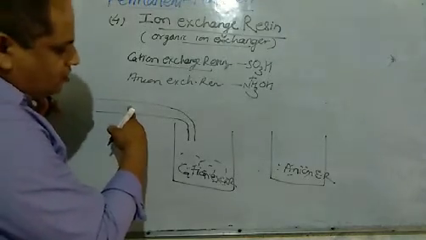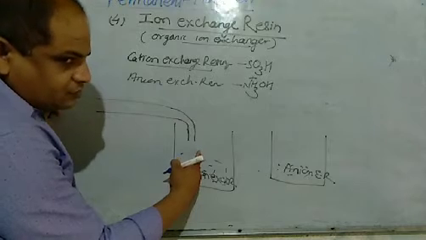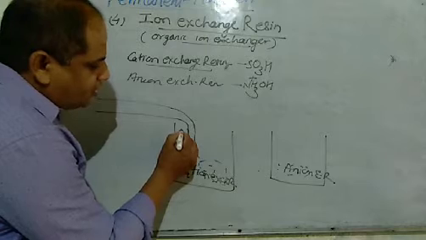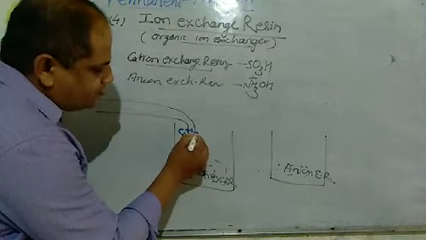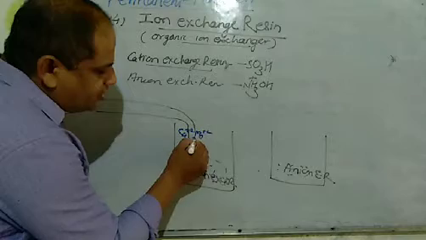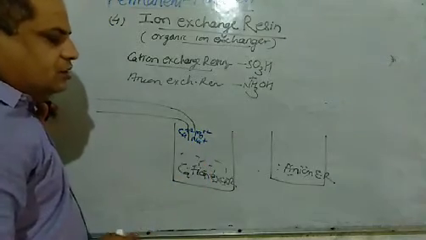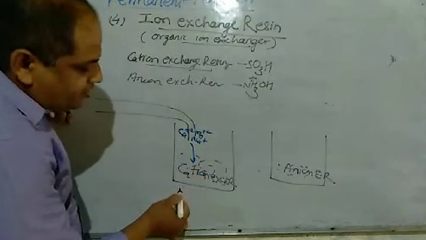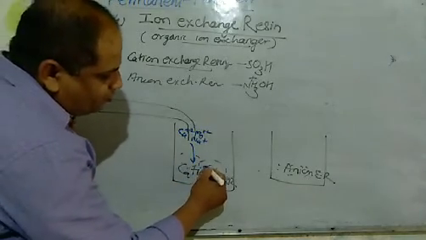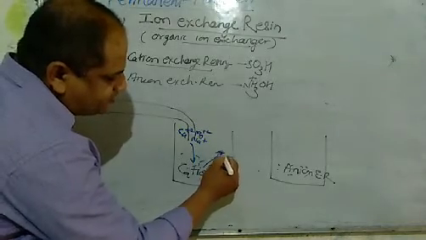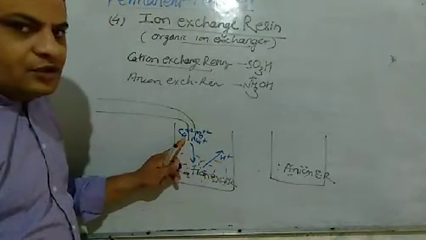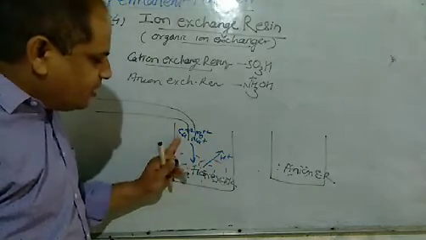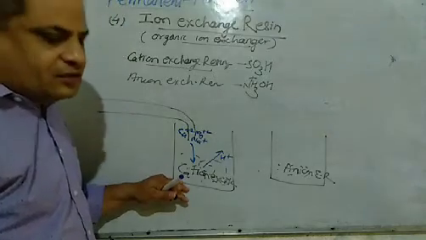When hard water comes in contact with cation exchange resin, all the cations Ca2+, Mg2+, Na+ and other cations are abstracted by the resin with the removal of H+. These cations remove the H+ from the resin and are themselves abstracted by the cation exchange resin.